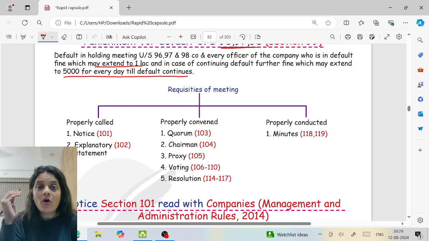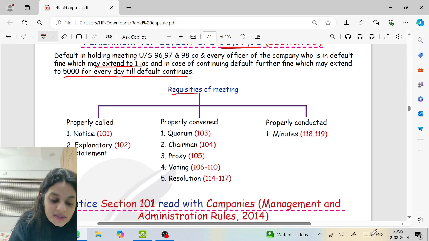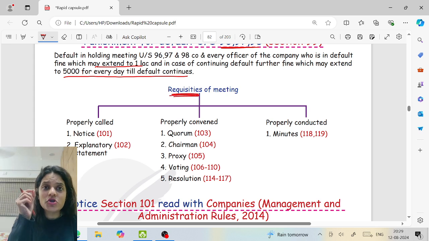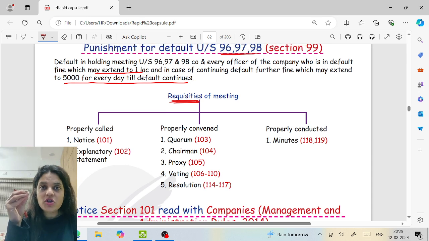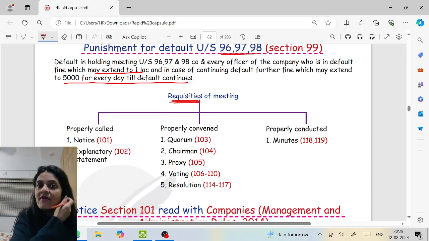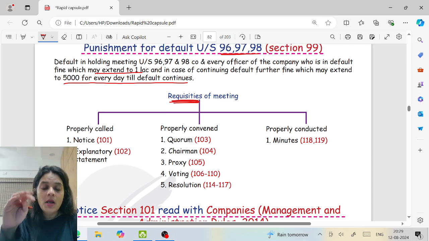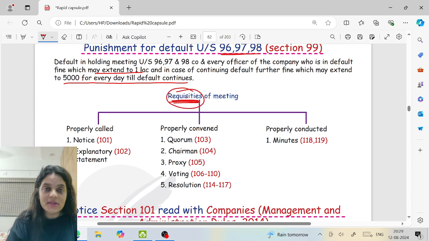The requisites of a meeting. Requisites means the requirements, the essentials of the meeting. If I don't call the AGM within time, does it invalidate the meeting? No. But these are essentials. If these are not present, will it invalidate the meeting? Yes. So what are the essentials?